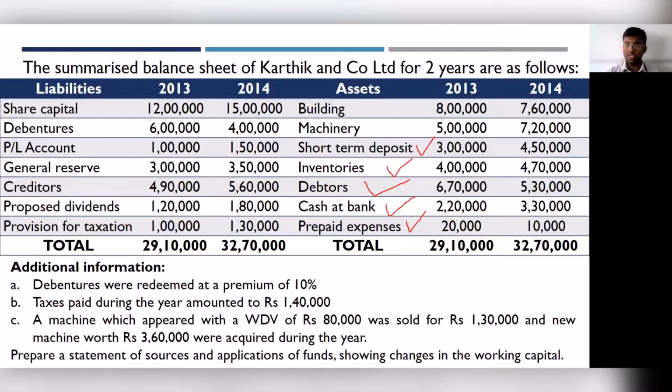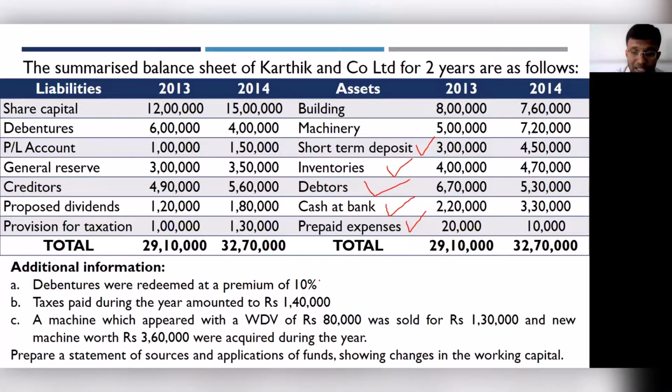Provision for taxation, we can either treat it as a current liability or non-current liability. However, if you notice, there's an adjustment with respect to taxes. So which means provision for taxation, you will have to treat this as a non-current liability. Let's look at the adjustment.